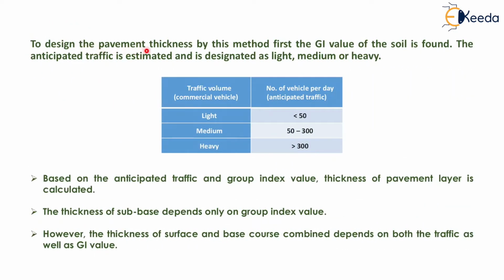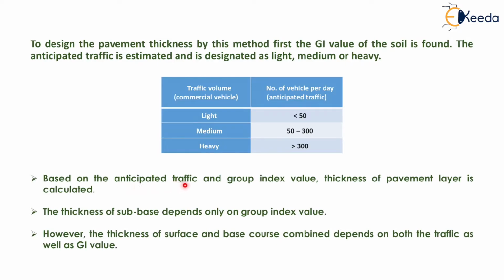To design the pavement thickness by this method, first the GI value of the soil is found, the anticipated traffic is estimated and is designated as light, medium or heavy. Now for light traffic volume, the number of vehicles per day will be less than 50. For medium, it will be in the range of 50 to 300, and for heavy traffic volume, it should be greater than 300 vehicles per day.